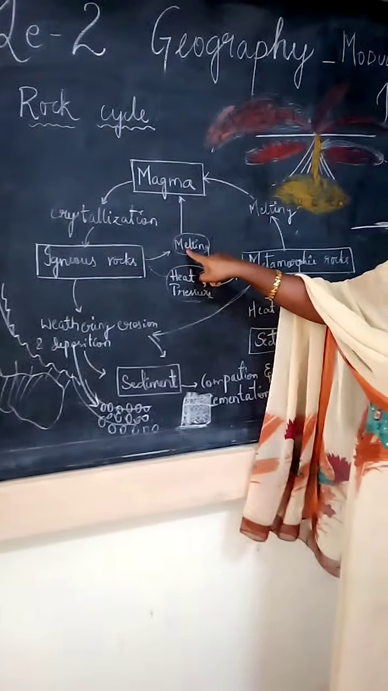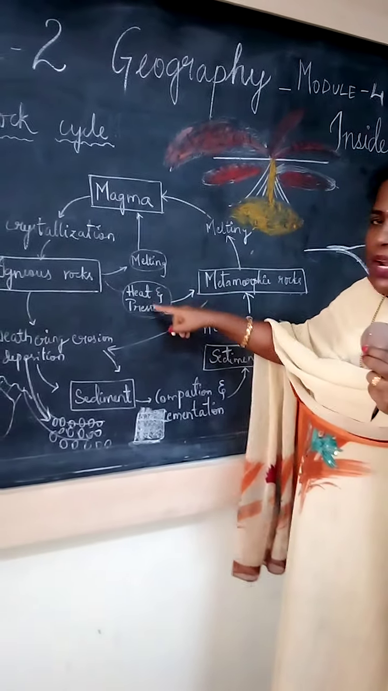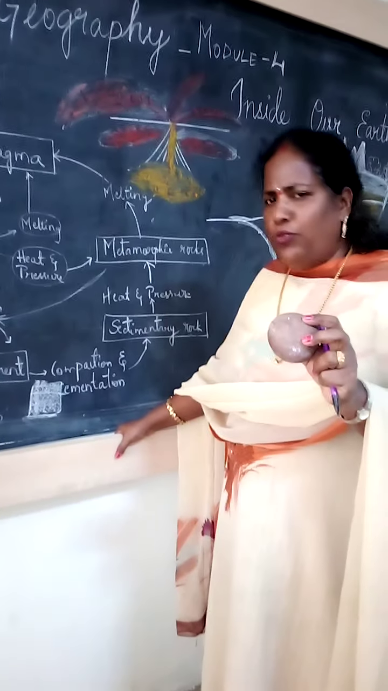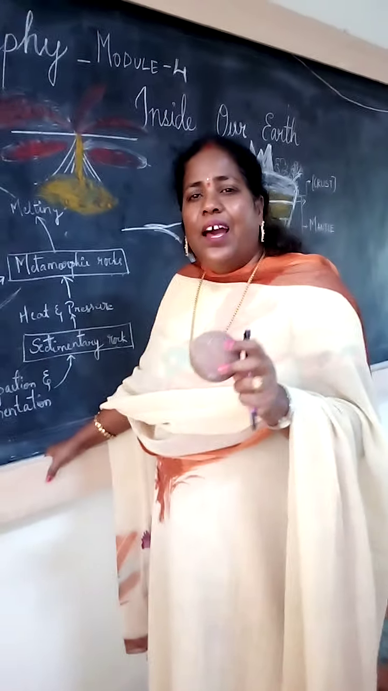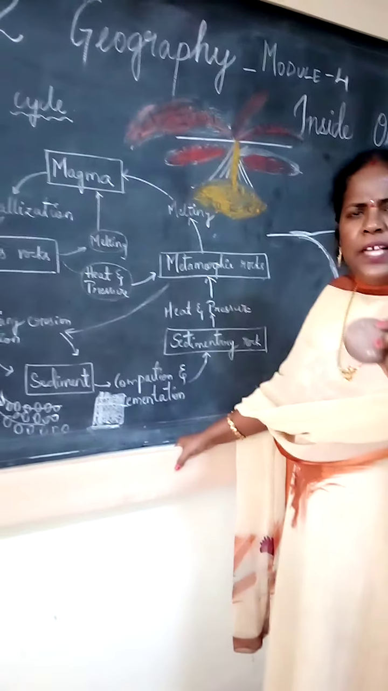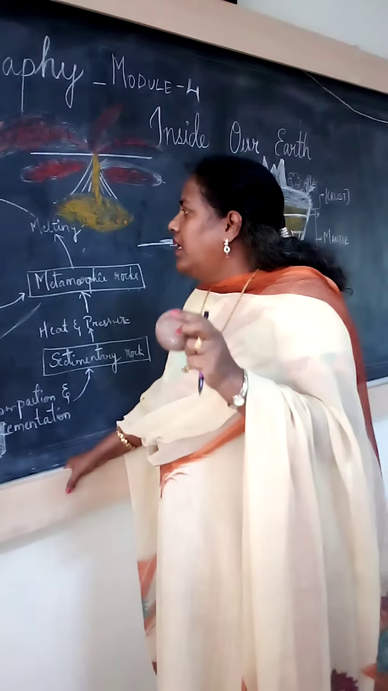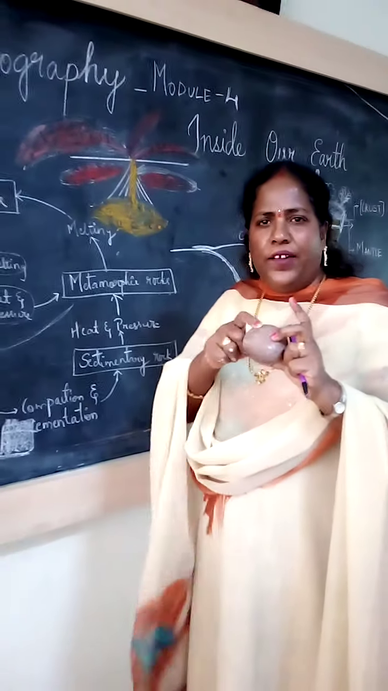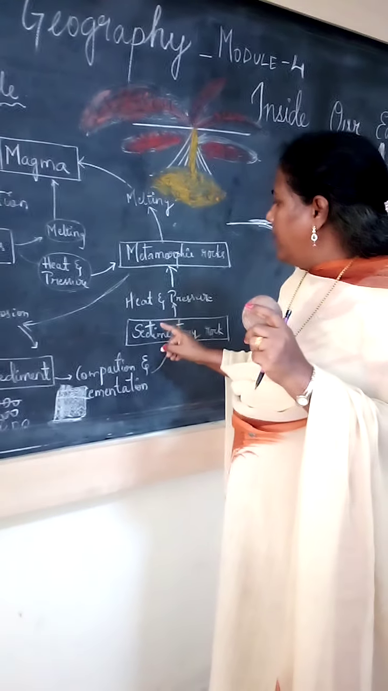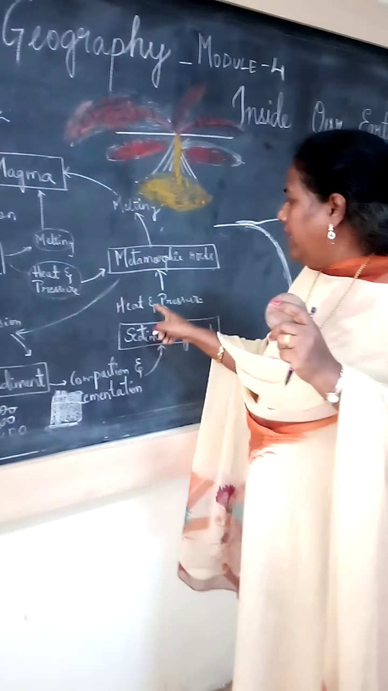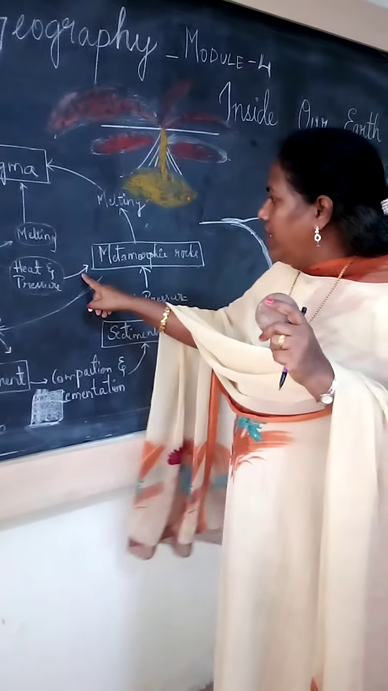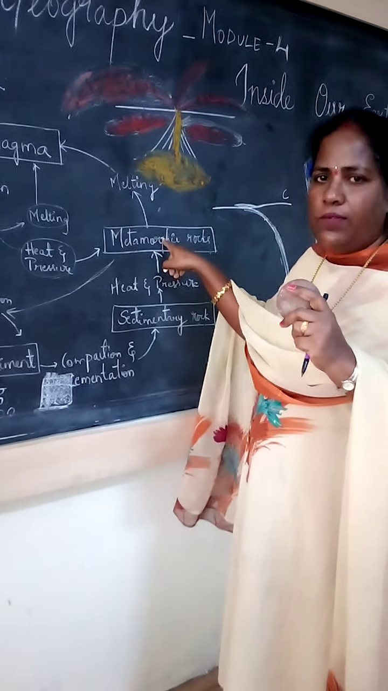See here, igneous melting. How is this rock melting? This much heat is there. Does it melt easily? No. Under the heat and great pressure, it starts melting from solid to liquid. From the sedimentary also, they will go under the heat and pressure. Then from the igneous rocks and the sedimentary rocks, metamorphic rocks are forming.